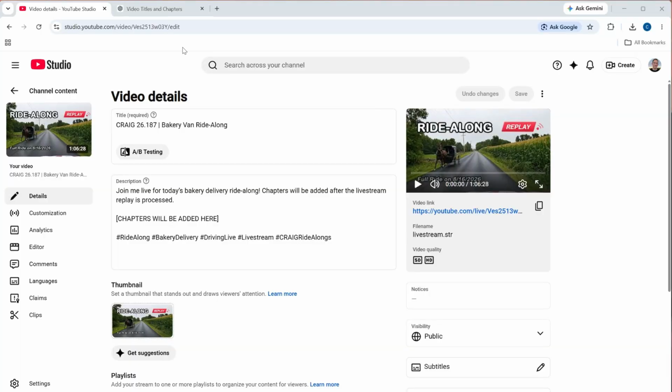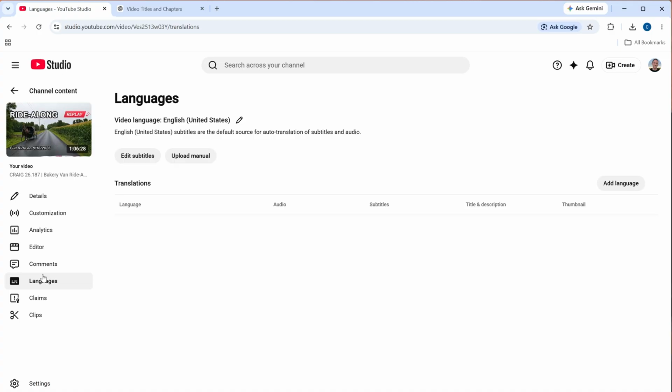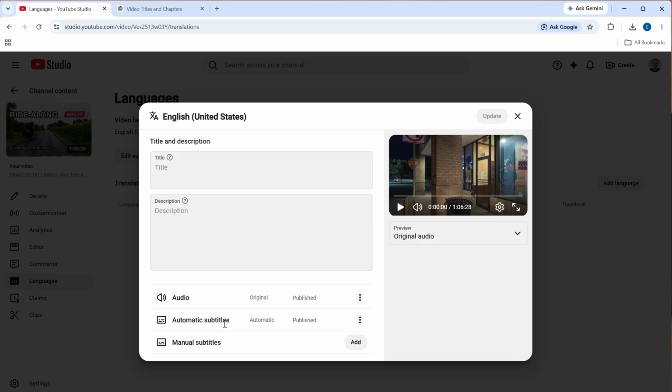Okay, I've gone to YouTube Studio, into the content, and clicked on that video. Now I'm going to go to languages. And under languages, I'm going to click on details. When you pull up the details, you go to the automatic subtitles and hit download. And then do VTT. At least ChatGPT likes the VTT file.